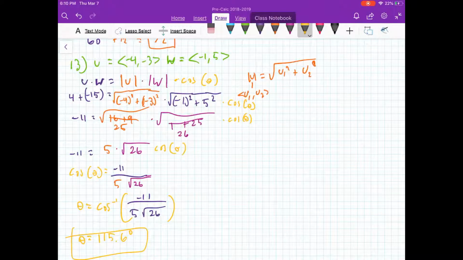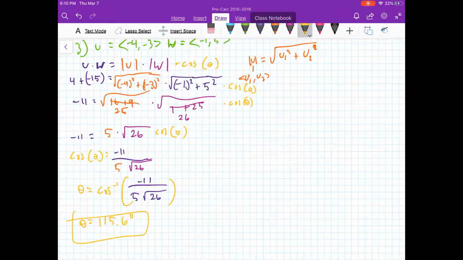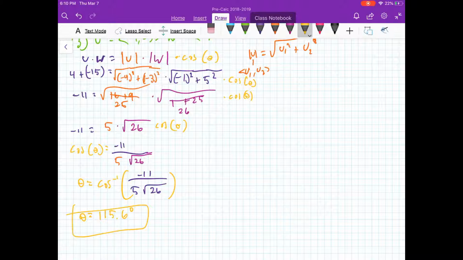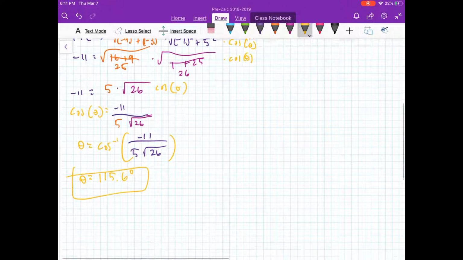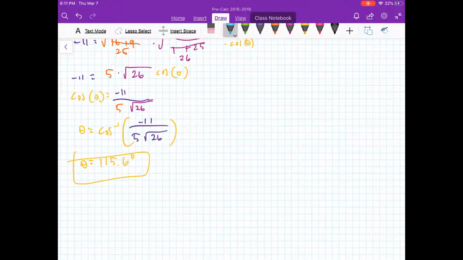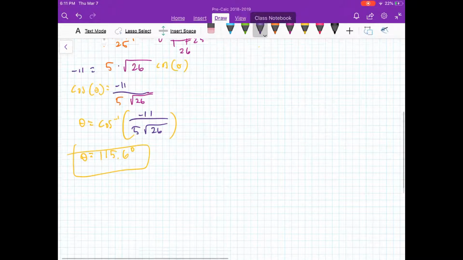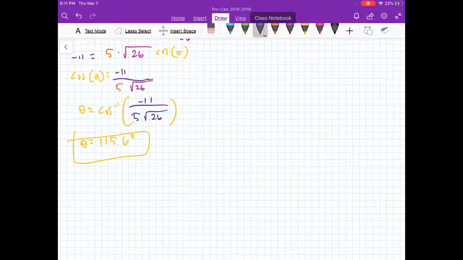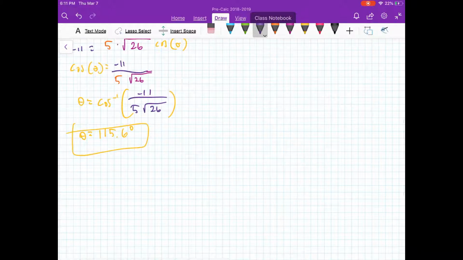But there are more tools that come from using these properties. For example, if you go back to page 514, you'll notice there are a bunch of properties about dot products, and you'll see that these properties are almost exactly the same as multiplication properties. For example, u dot w equals w dot u. That makes sense.